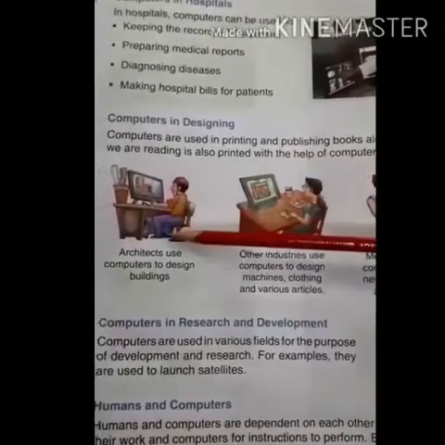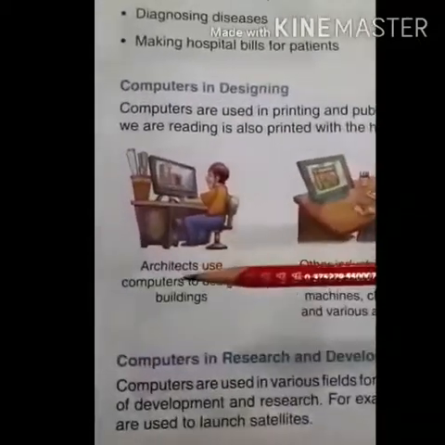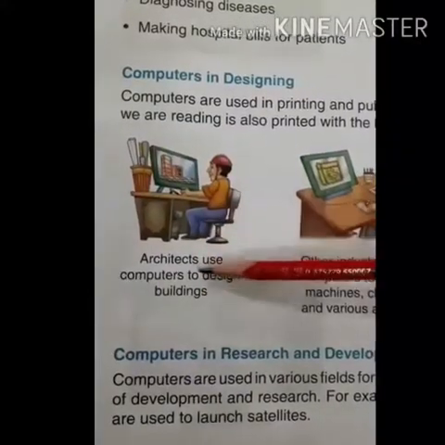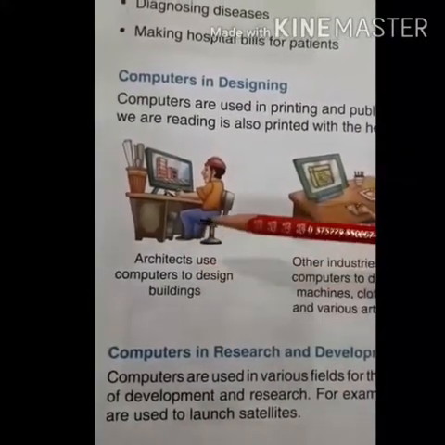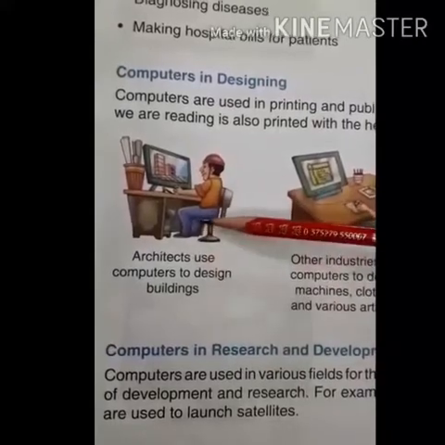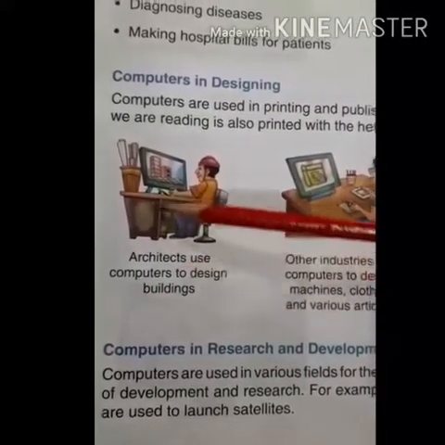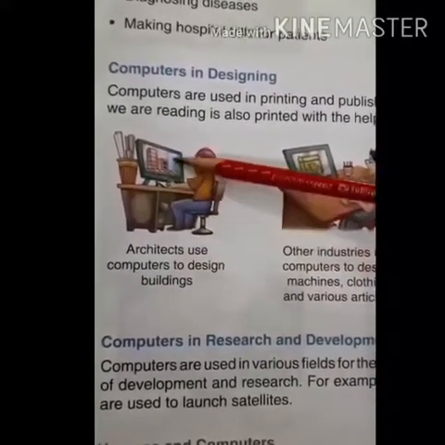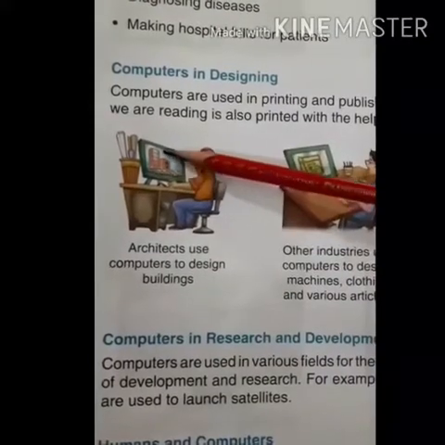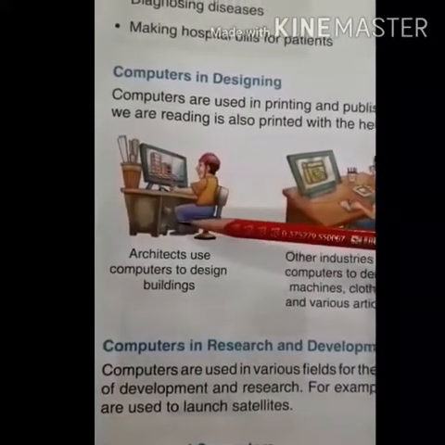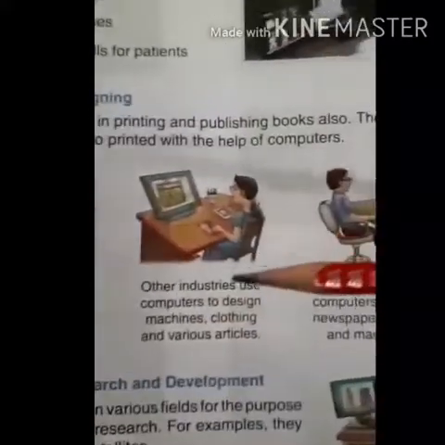Okay, now here in the first picture they are talking about the architect. When different buildings get built, they first design inside the computer how the building is going to look. Okay, now come to the second one.